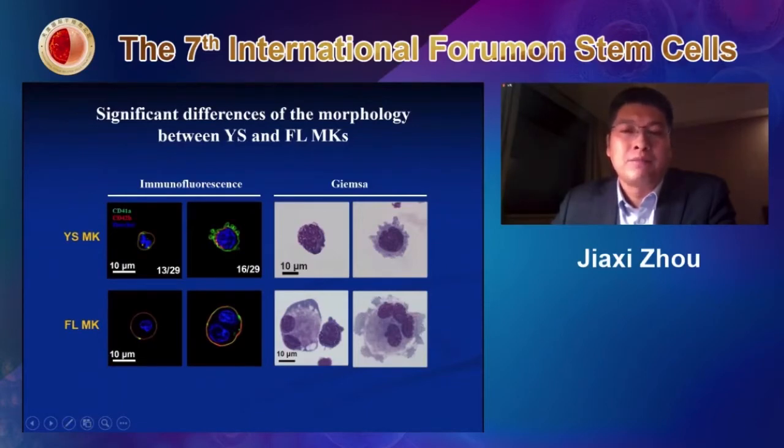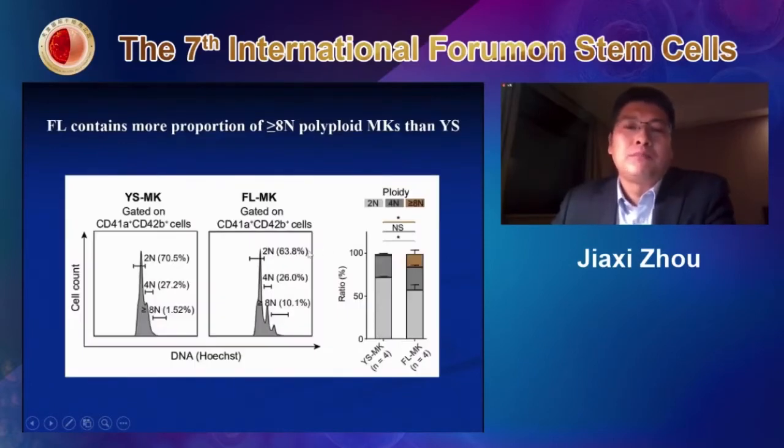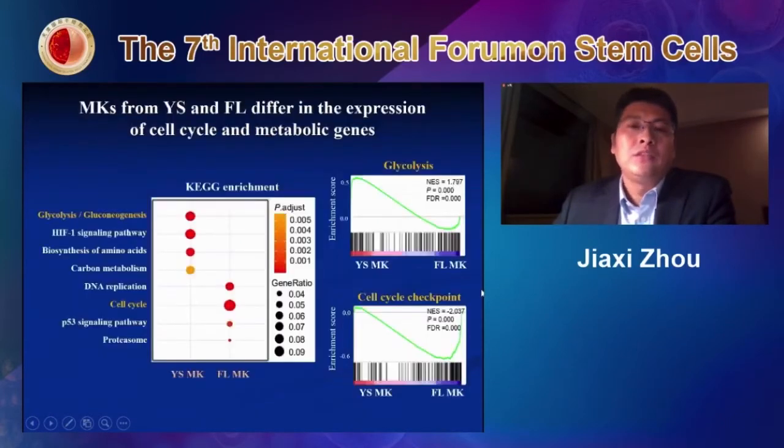As you can see from here, in the yolk sac very few megakaryocytes are actually polyploid. However, in the fetal liver, you can see clearly that more megakaryocytes have gone to the polyploid stage. So in the very beginning, we simply took these megakaryocytes from the fetal liver and the yolk sac, and then conducted the assay and compared them.